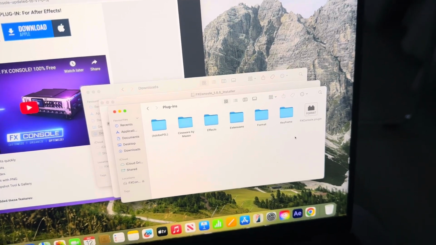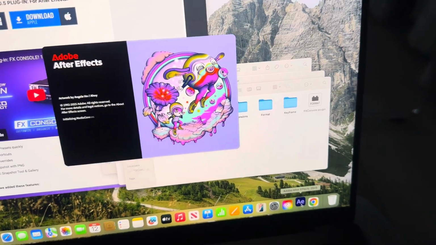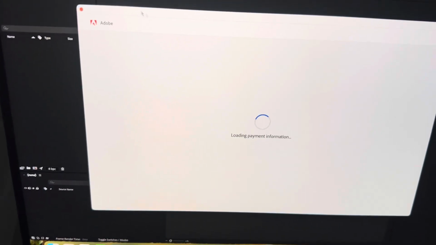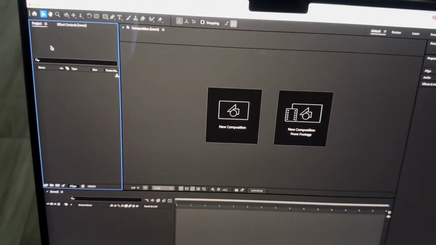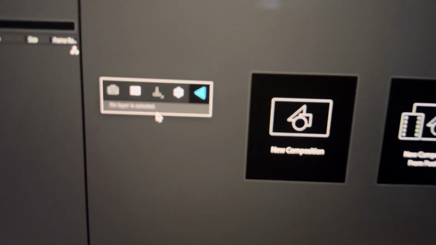So after you've done that, you restart your After Effects. I have a payment issue with mine, but yeah, new project, and once you just press Control and Space bar, that's the default. Here you have it.